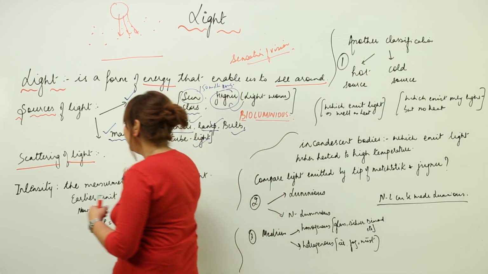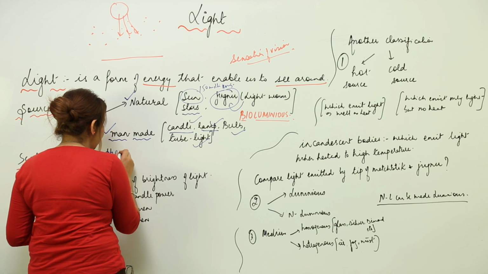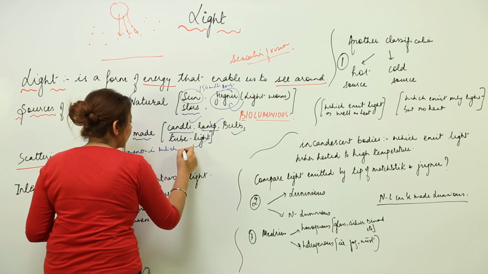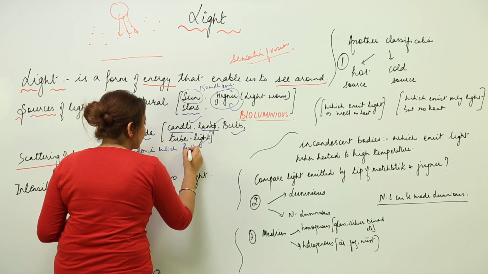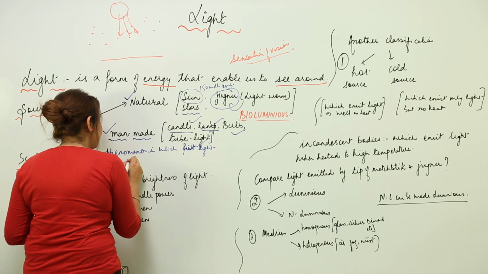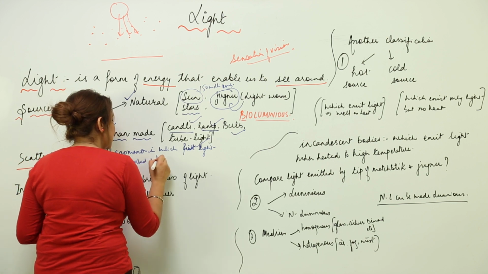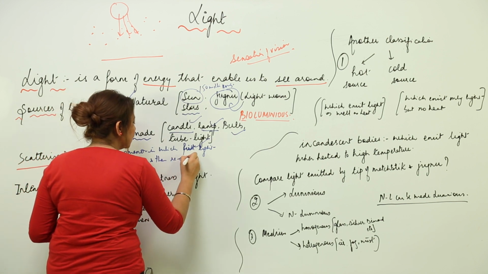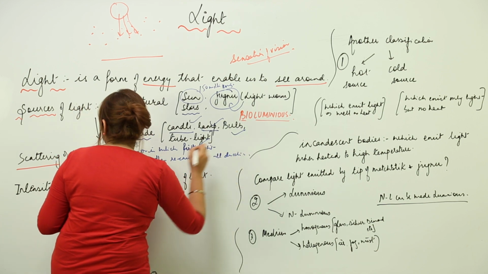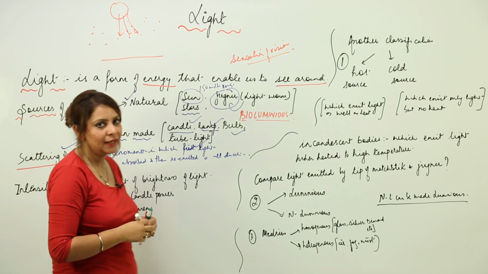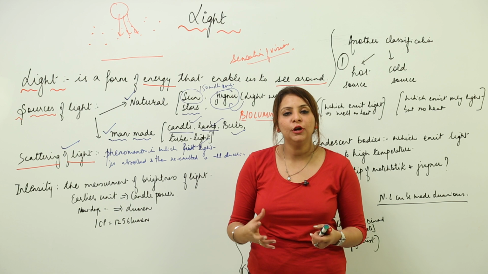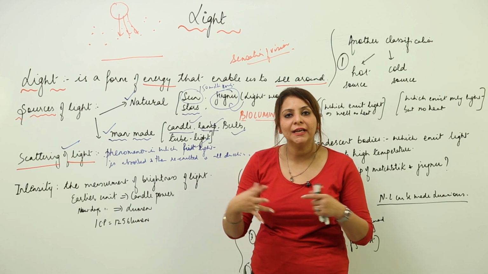So what is scattering? It is a phenomenon in which light is first absorbed and then re-emitted in all directions. That is the phenomenon in which the particles are capable of absorbing the light and then re-emitting it in all directions.